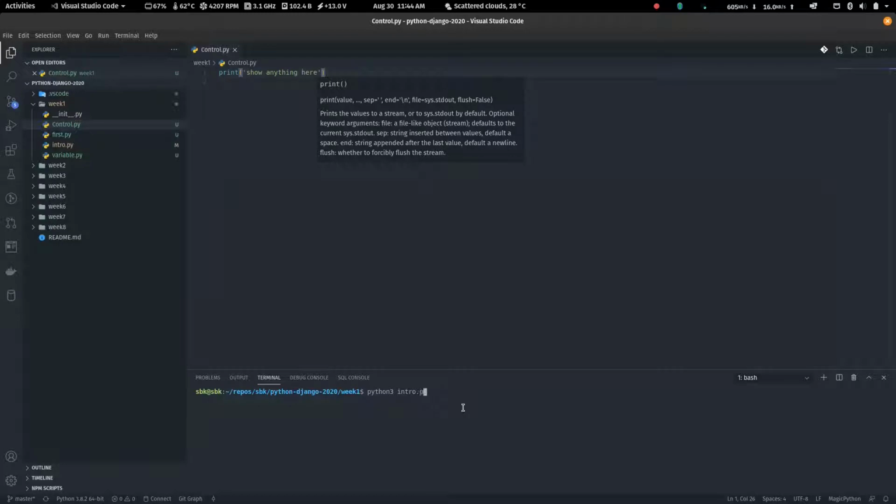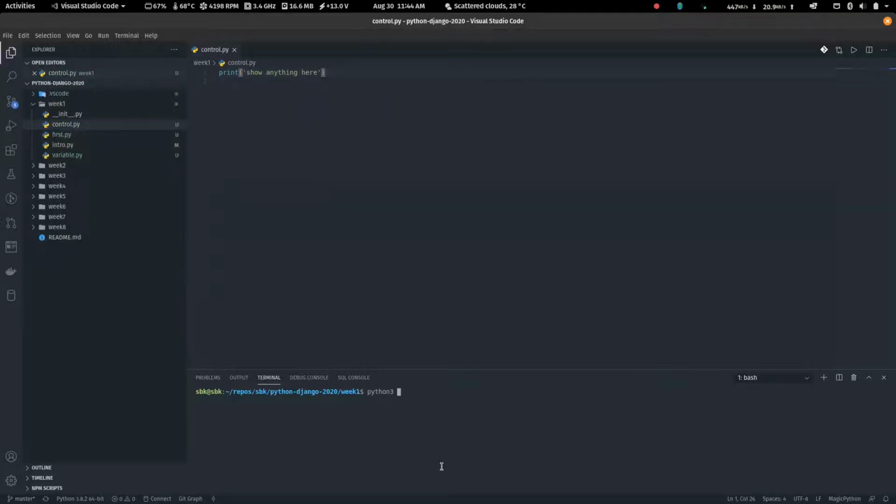Let me run this, control. Oh, I did it capital C. Let me change it to small c. You know that you can't do it with a capital C, but I just prefer doing it this way. You see? So print shows anything here.